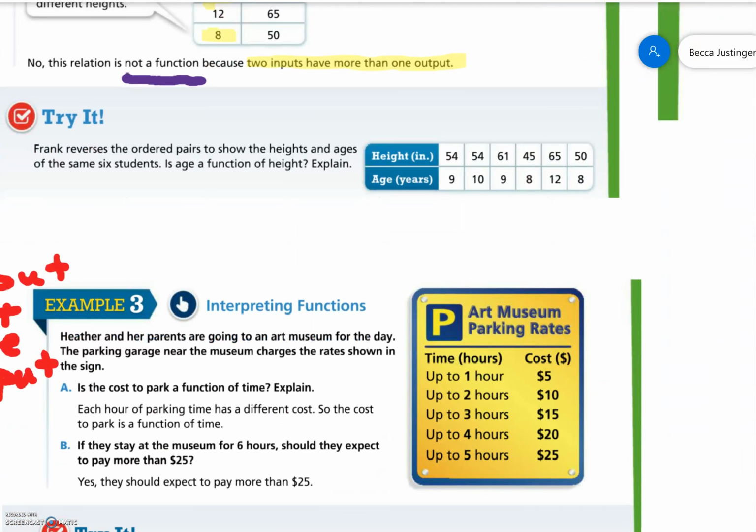Try it. Frank reverses the ordered pairs to show the heights and ages of the same 6 students. Is the age a function of height? Explain. So now our input is the height. That's our X value here. That's our input. And our output is age. So we're looking, okay, we've got a height of 54 and a height of 54. So it is the same input, but if you look, we've got 2 different outputs. So that tells me no, it's not a function because